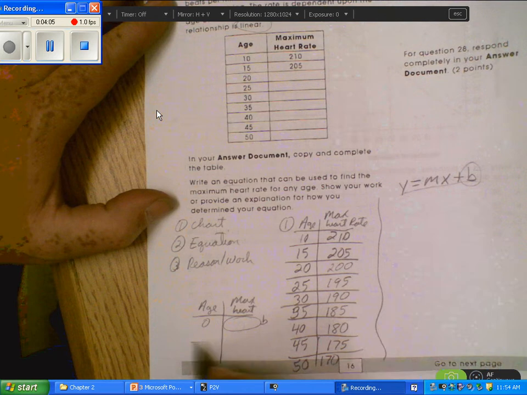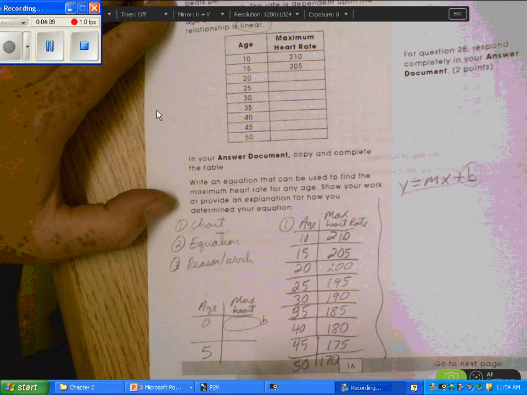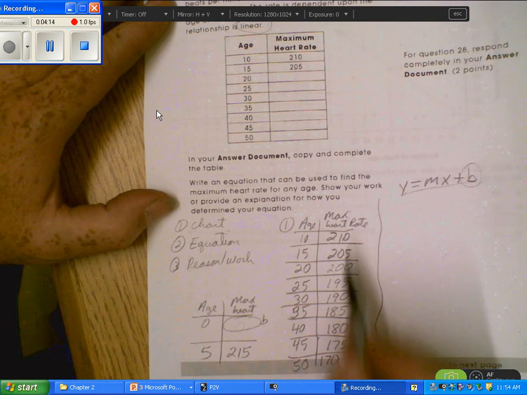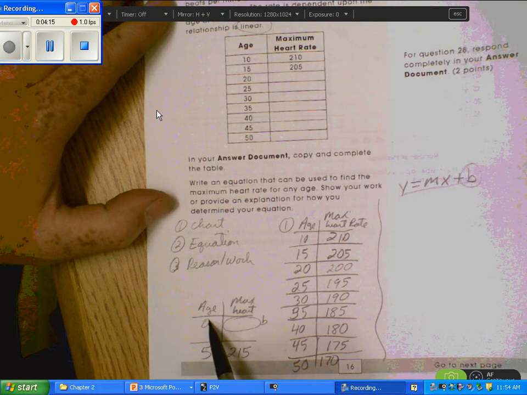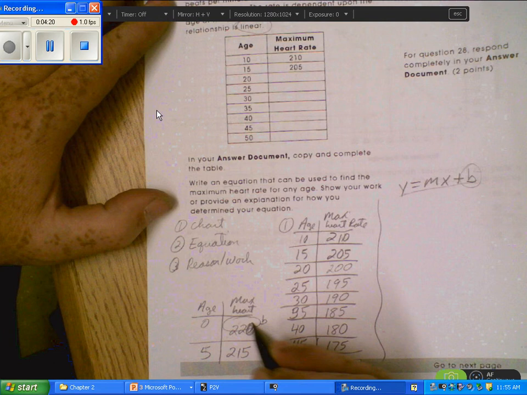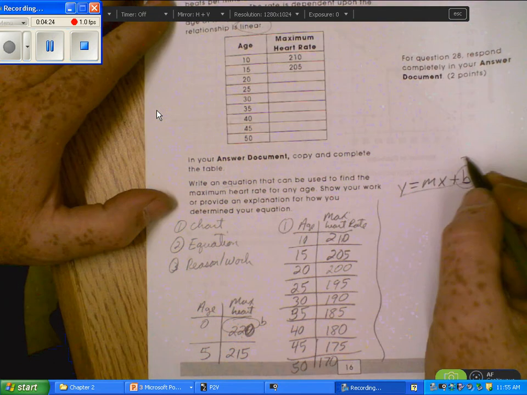So if I make this chart, I want to go back to 5. If I went back to 5, it could be up to 215 because we'd be adding 5 on this column. And then at 0, it'd be 220. So if you're 0 years old, your maximum heartbeat could be 220. So that means b right here is going to be 220.